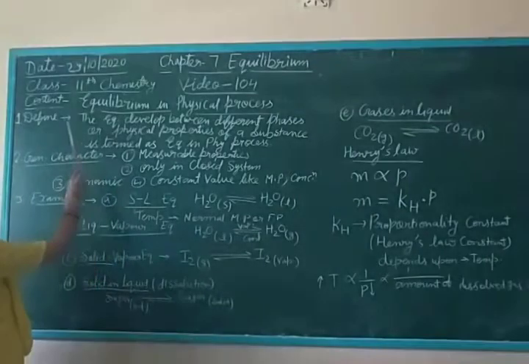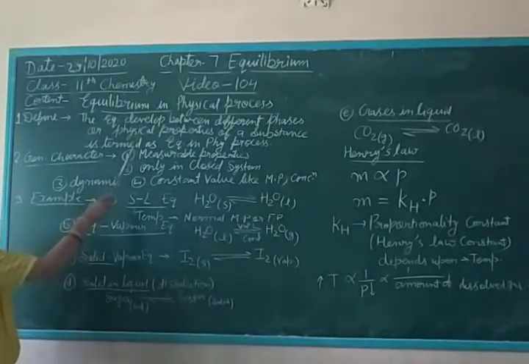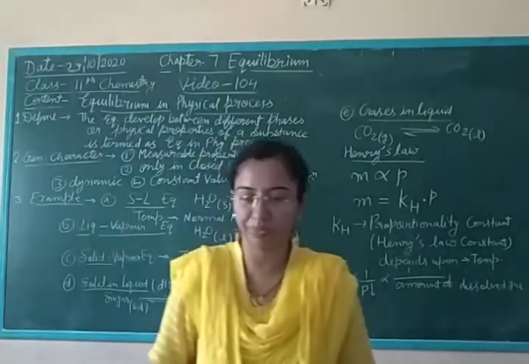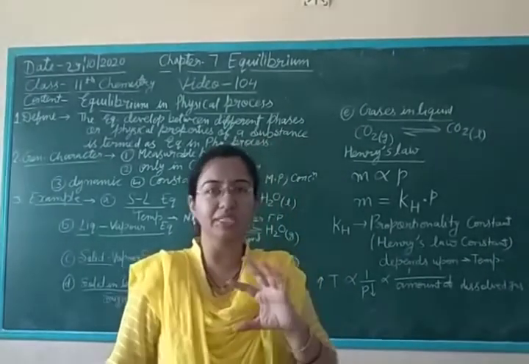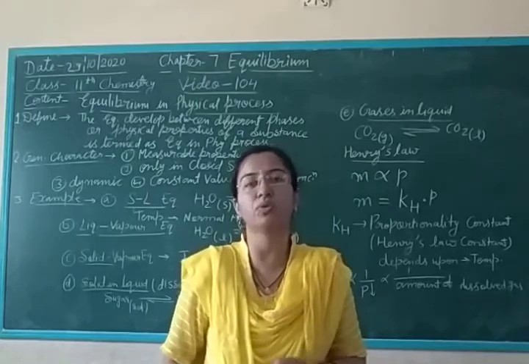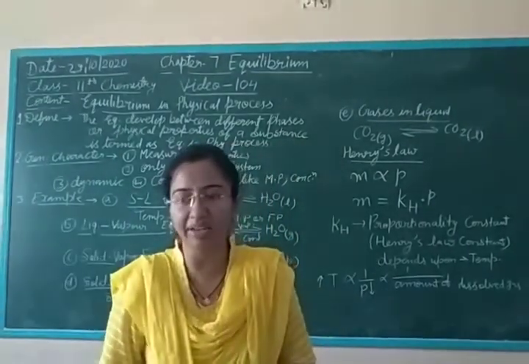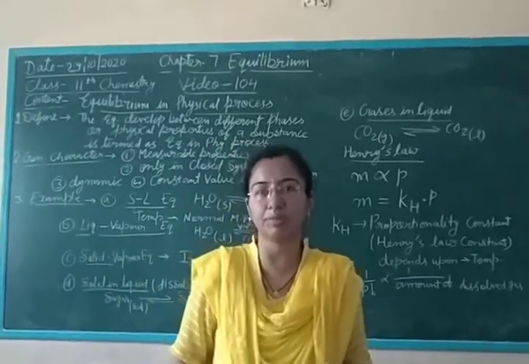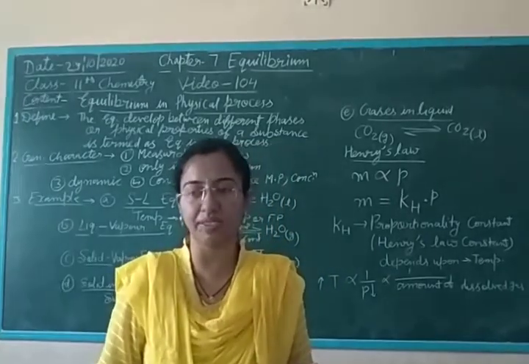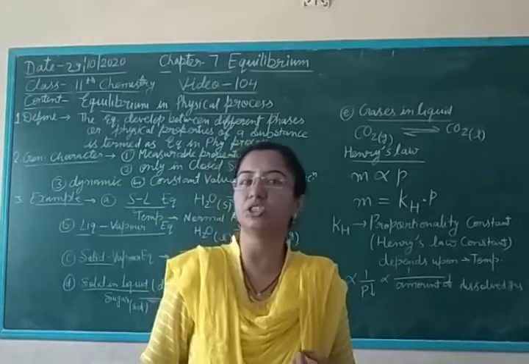The first topic is equilibrium in the physical process. But before I explain that, let me start with what equilibrium is. It means a state created between the phases, which we call equilibrium. Most chemical reactions occur, and some reactions are irreversible and some are reversible. In between the phases, one state is created, and it is known as equilibrium.